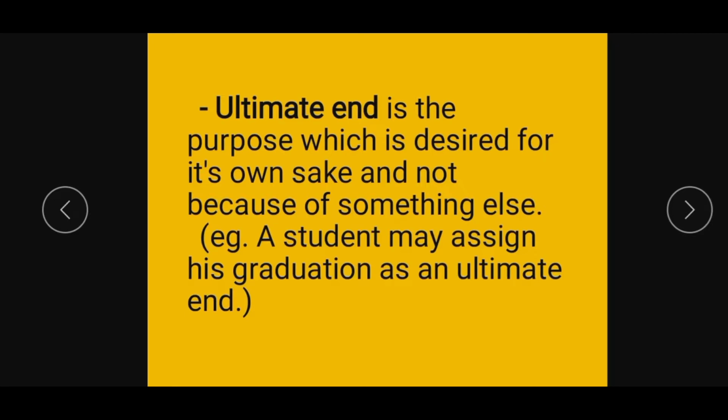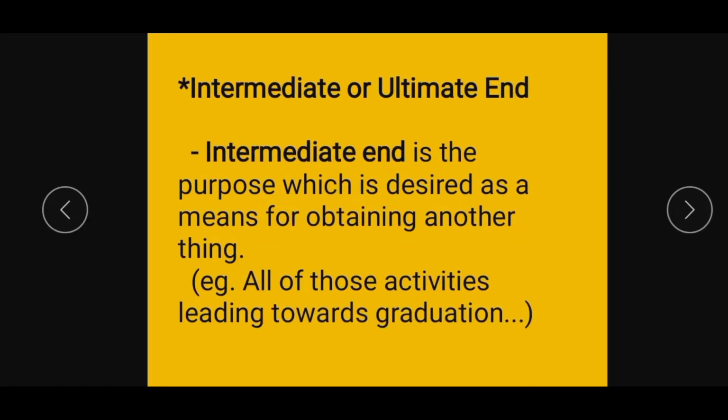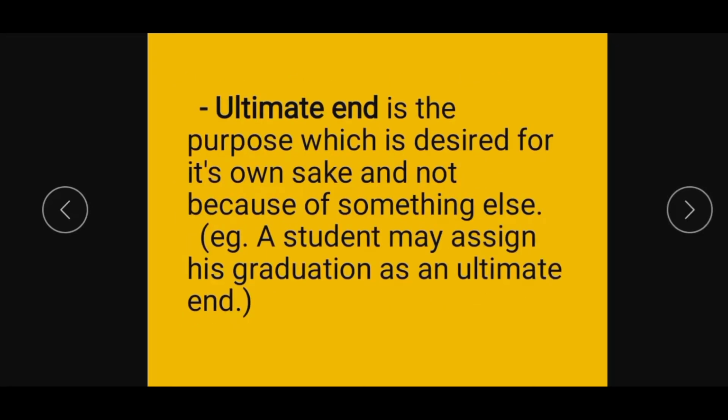Example, a student may assign his graduation as an ultimate end. Intermediate end, the attainment of that completes an act and stops all further acts. While the ultimate end, the attainment of an ultimate end leads either to another intermediate end or to an ultimate end.